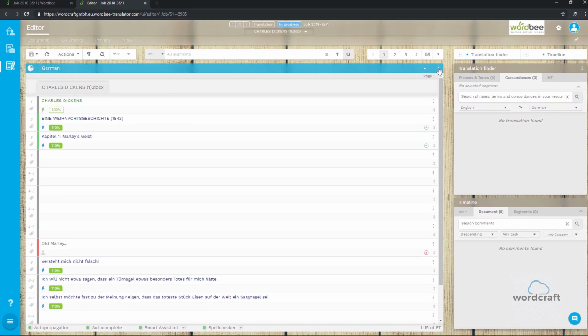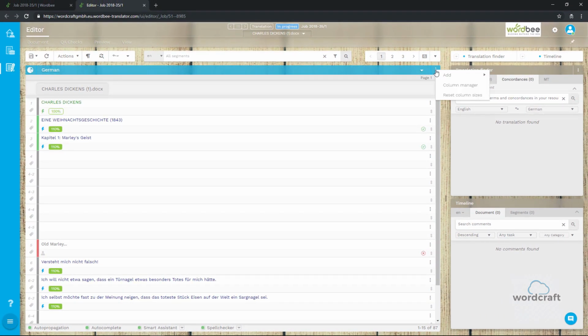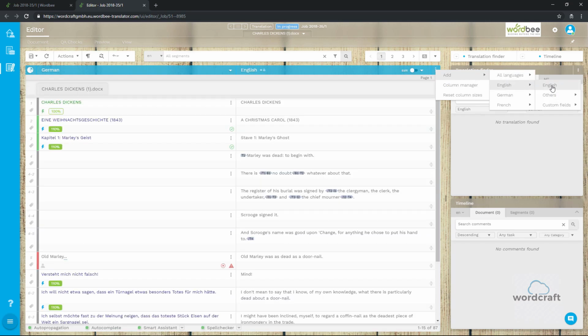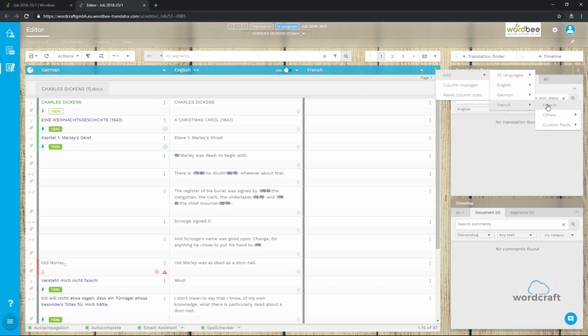If you want to add a language panel to your view, you can do so by using the three dots to open the Column Management tool. Here, you can choose to add a language panel. You can add as many language panels as are available depending on the number of languages the document is being translated into. We can also access the same column manager from this menu.